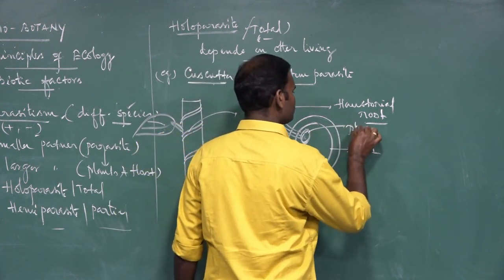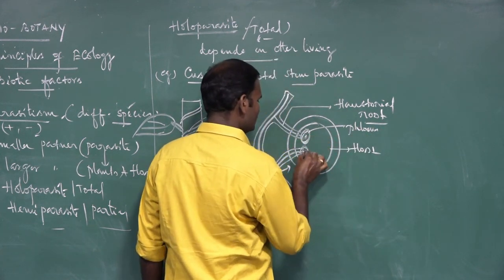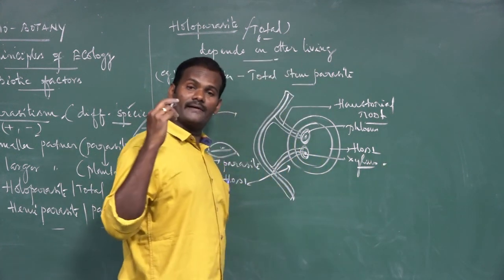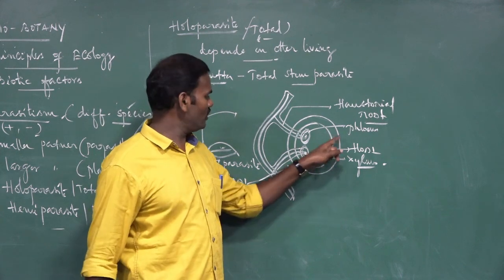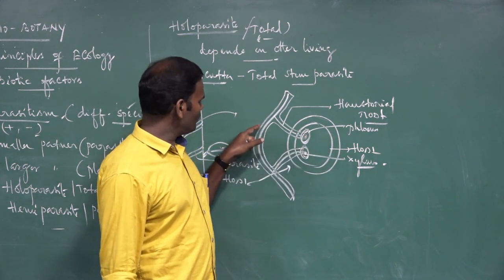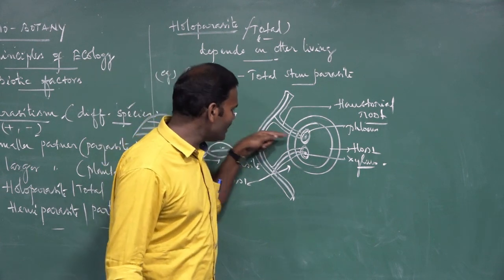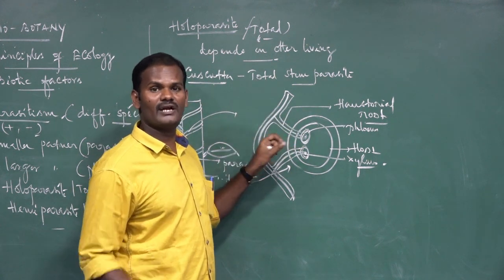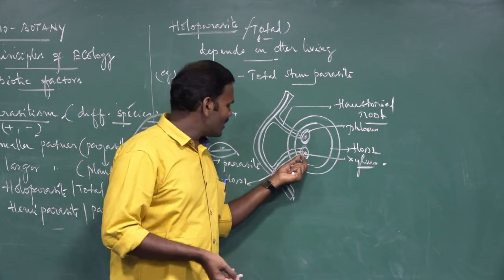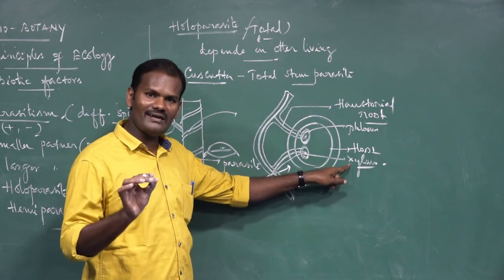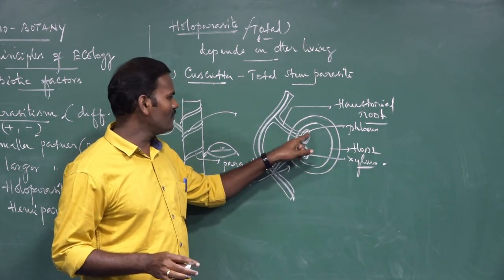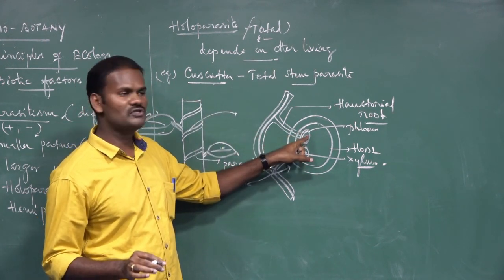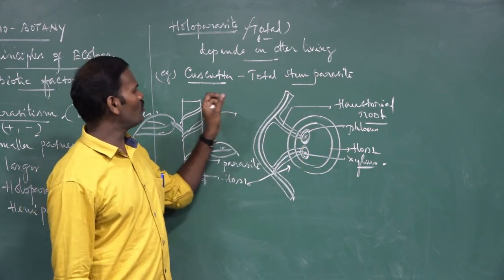Outer phloem, center xylem. As I said earlier, xylem contains water and phloem contains food. So these haustorial roots penetrate into the host plant. They connect to both the xylem and the phloem because it is a total parasite. They totally depend on the host organism. They acquire water and mineral salt from the xylem, and food from the phloem. So the haustoria of the total parasite connect with both vascular tissues, the xylem and the phloem. These are called total stem parasites.